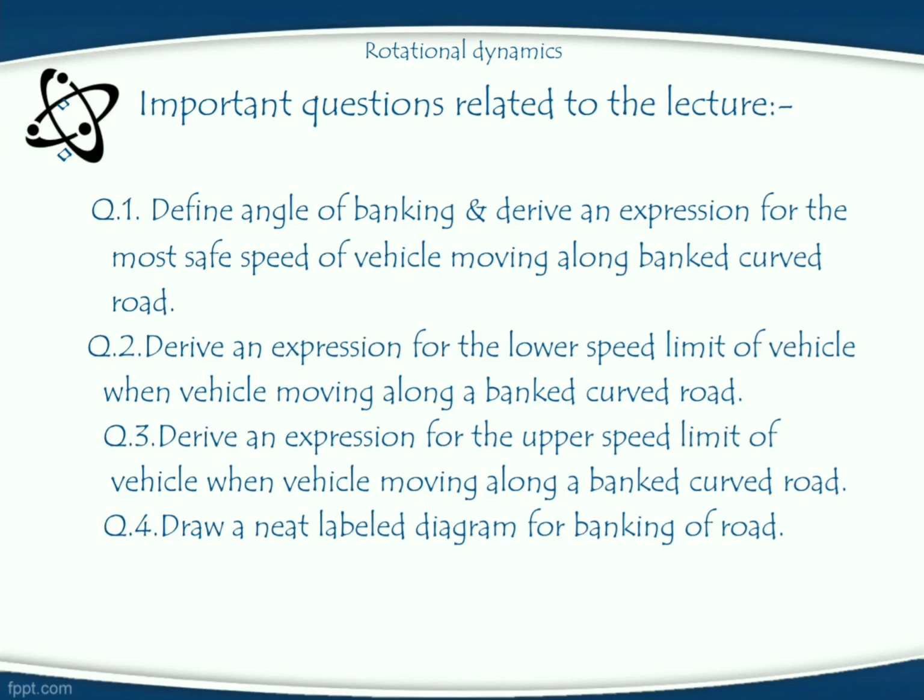Now, let us consider important questions related to the lecture. First question is, define angle of banking and derive an expression for the most safe speed of a vehicle moving along a banked curved road. This question contains 3 marks. In this question, we will write the definition of angle of banking and derivation of the safe speed of vehicle. Then second question is, derive an expression for the lower speed limit of a vehicle moving along a banked curved road. This question contains 2 marks.